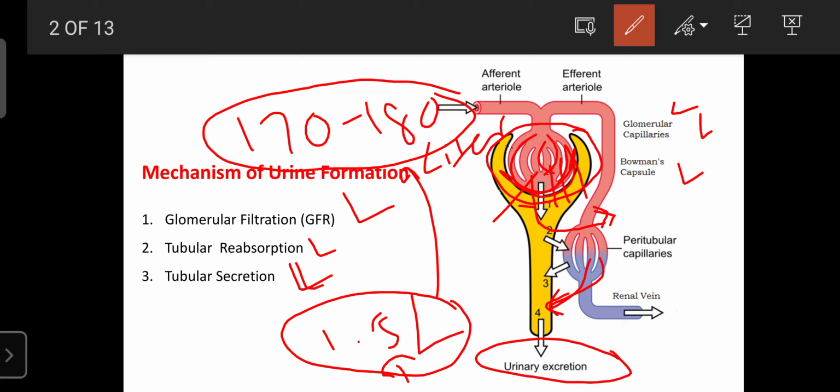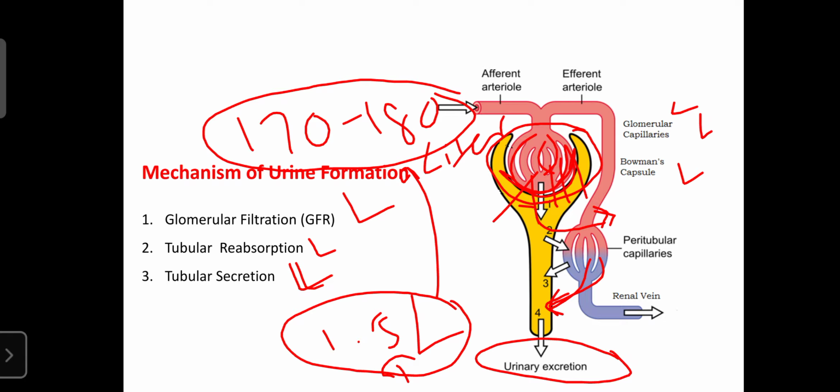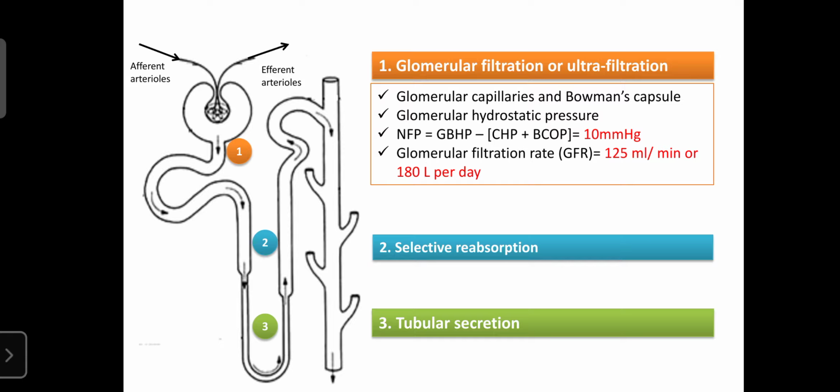So that phenomenon is known as tubular secretion. These are the three important phenomena or mechanisms involved in the formation of urine in our body. First, we discuss glomerular filtration, or ultrafiltration.